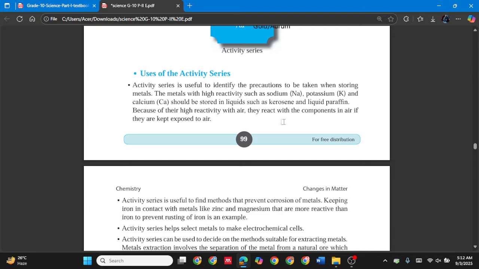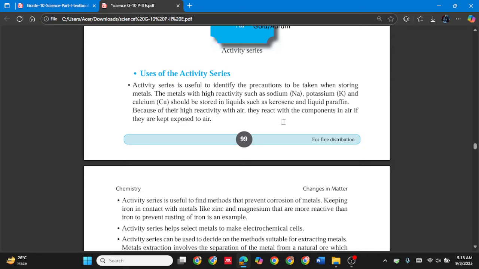Now uses of the activity series. Why do we need this activity series? That is what we are going to learn here. Activity series is useful to identify the precautions to be taken when storing metals. When storing metals, we need to take some precautions, for some metals, not for all, okay?